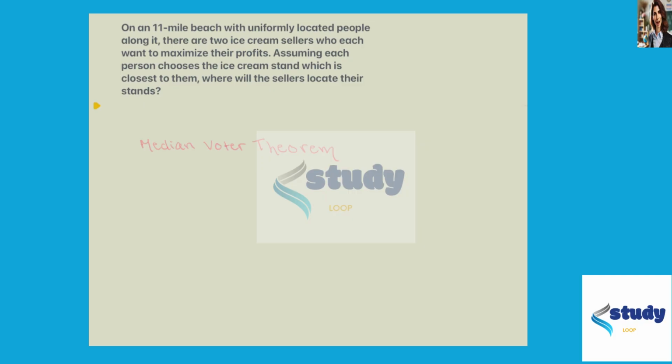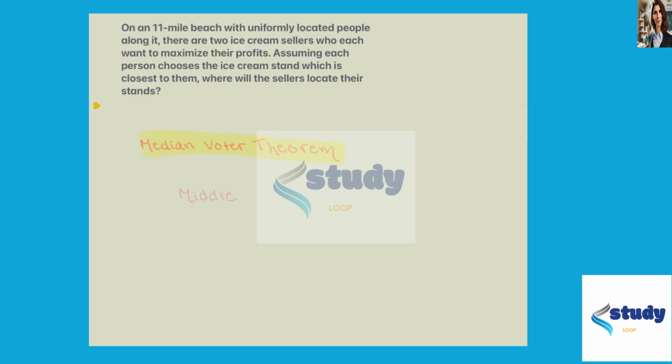So working under this assumption that each person or customer is going to choose the ice cream stand which is closest to them, where should these sellers locate their stands in order to maximize their profits? Well, considering this median voter theorem, this idea that people are going to choose that option which is closest to what they want, we could expect that each of these sellers is likely to place their stand right in the middle of the beach, right?